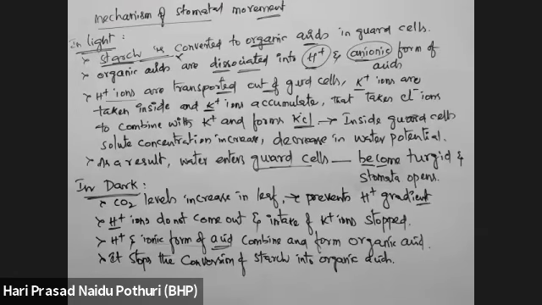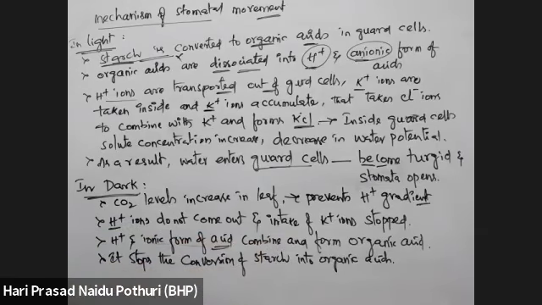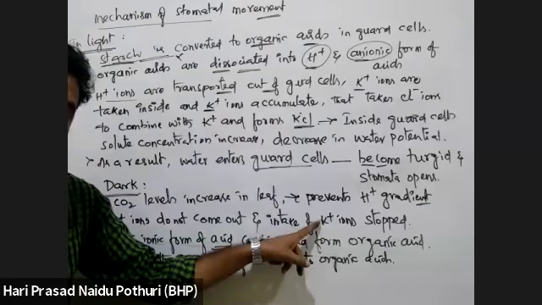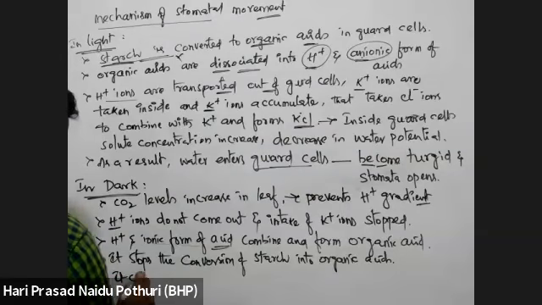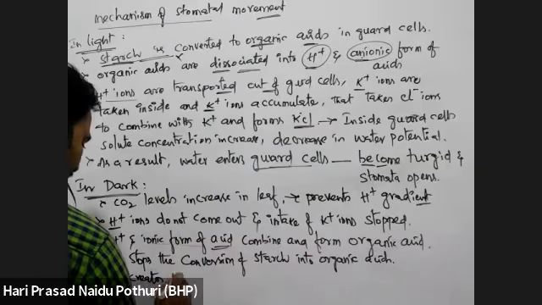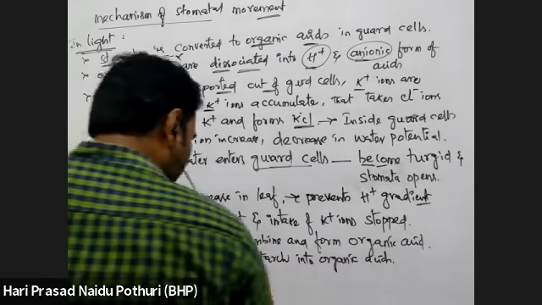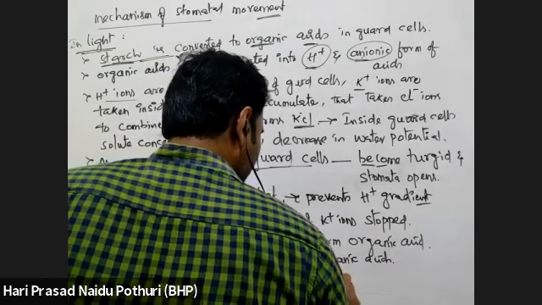As this excess organic acid is inhibiting the conversion of starch into organic acids, K plus ions and Cl minus ions move out of the guard cell.